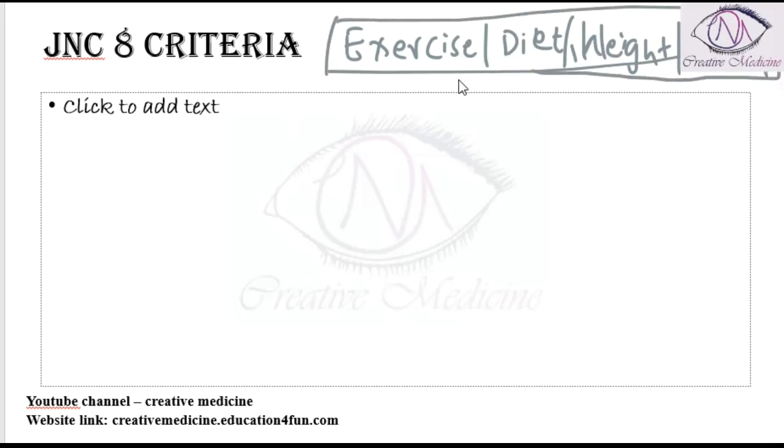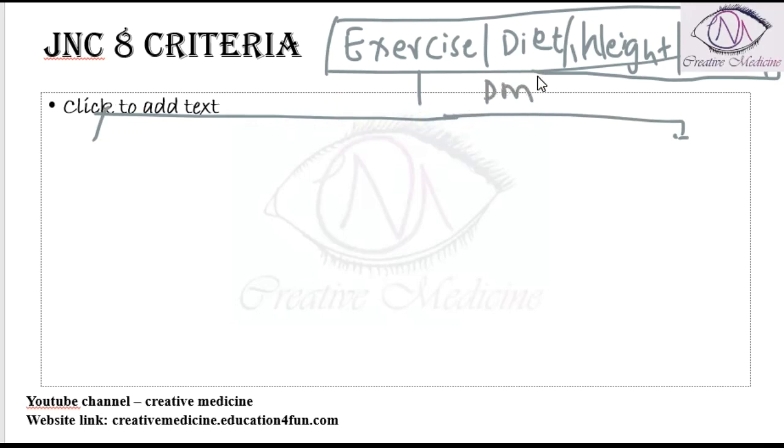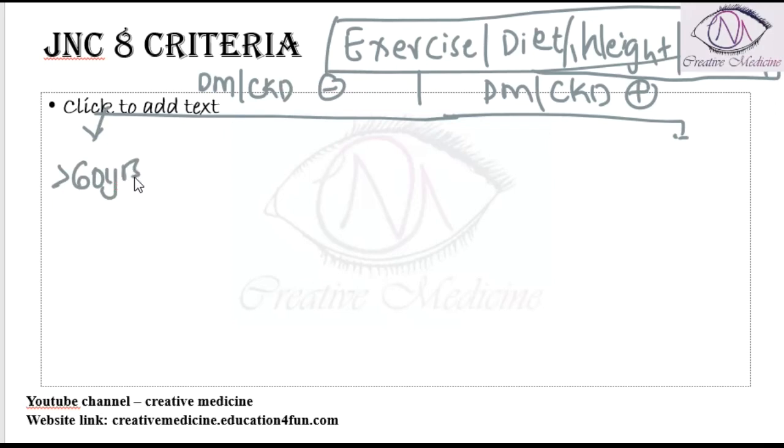Even after lifestyle modifications, if the BP is not decreased, then there are two things here. One, you should see whether the patient has diabetes mellitus or chronic kidney disease, or whether diabetes mellitus or chronic kidney disease is absent. Now, if the patient does not have diabetes mellitus and chronic kidney disease, then you should see the age of the patient: whether the age is more than 60 years, or less than 60 years.